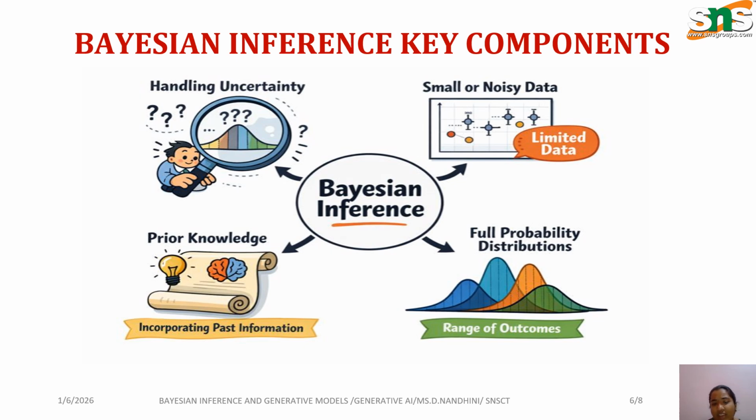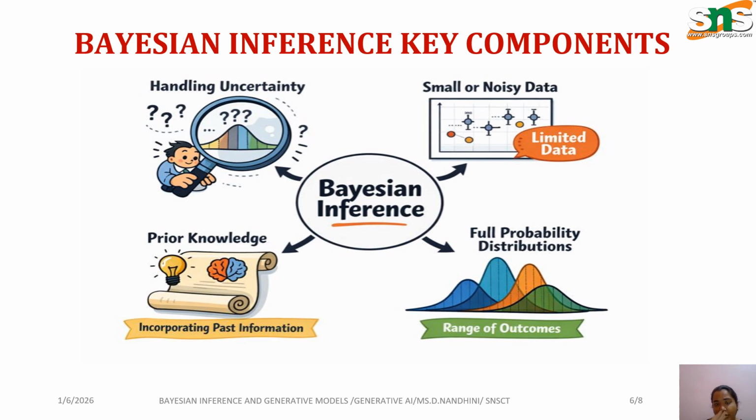Next we have some more key points. With the help of prior knowledge, we are handling uncertain data. That means if the data is small in amount or incomplete, we can also handle it. With limited data and noisy data, everything we should manage in Bayesian inference. Then the full probability distribution: if we have full or complete data, we should have the range of outcomes, to which peak level it is going and to which low level it is reaching. With all of this, the inference components are easily sorted out.